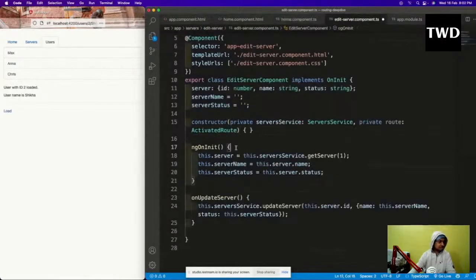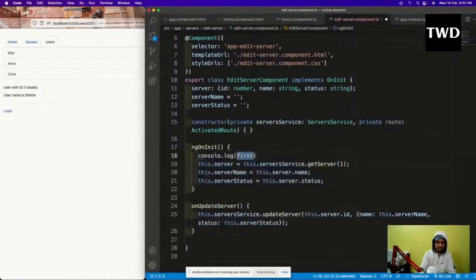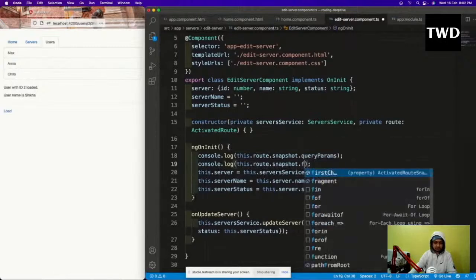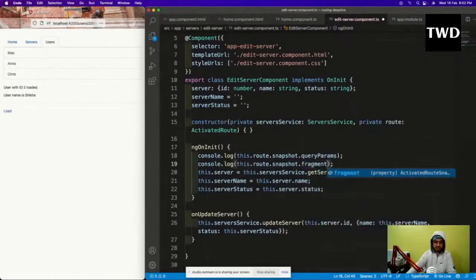So here in the ngOnInit, I will just do a console log of this.route.snapshot.queryParams, and this.route.snapshot.fragment.